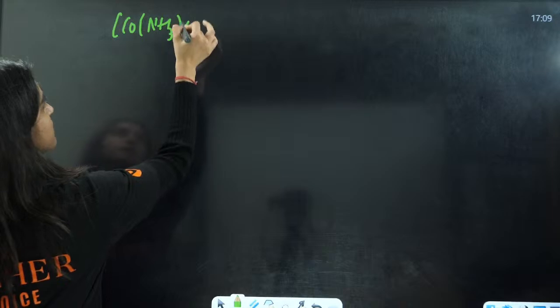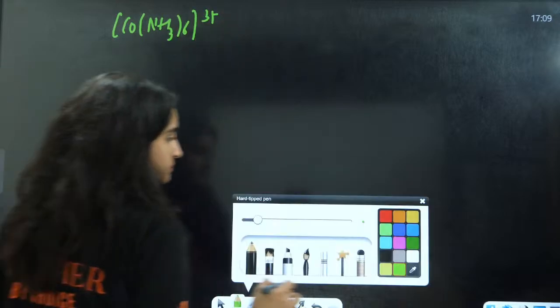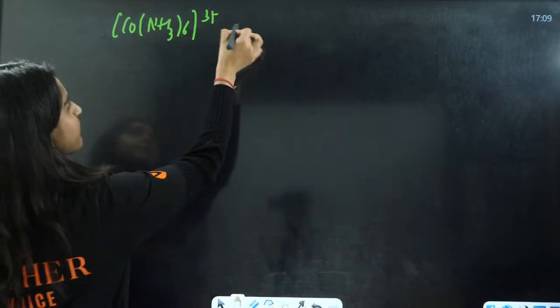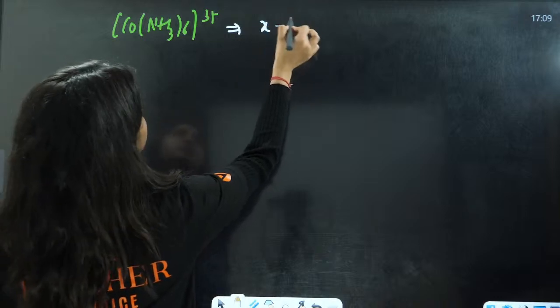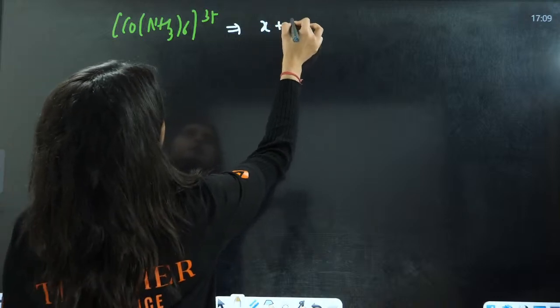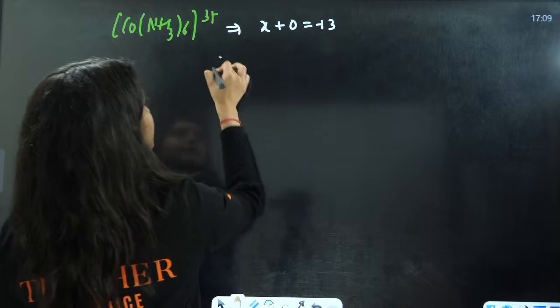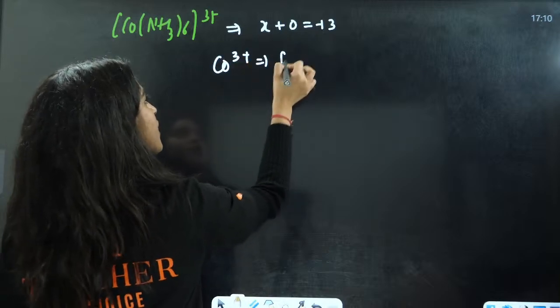Now next that we have here is Co(NH3)6 3 positive. Here simply x is equal to +3. That means cobalt 3 positive.